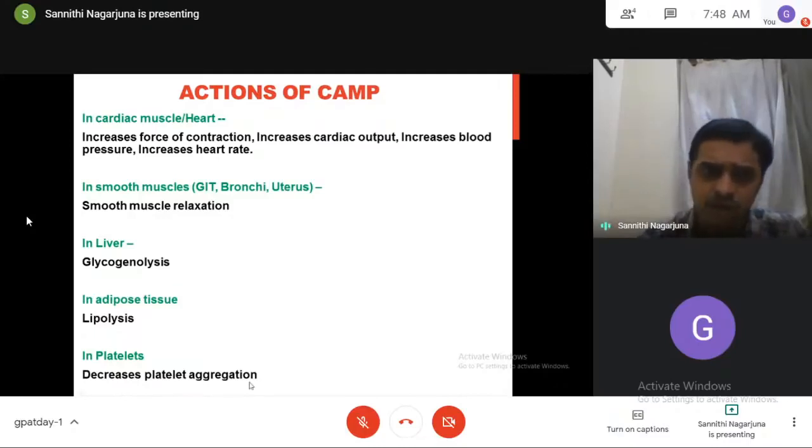According to the location, the actions of cyclic AMP are going to vary. These are all very important to understand the actions of ligands and some drugs. In the heart it causes contraction, in smooth muscles relaxation, in the liver glycogenolysis, breakdown of glycogen to give glucose, in the adipose tissue lipolysis, and in the platelets it decreases platelet aggregation.